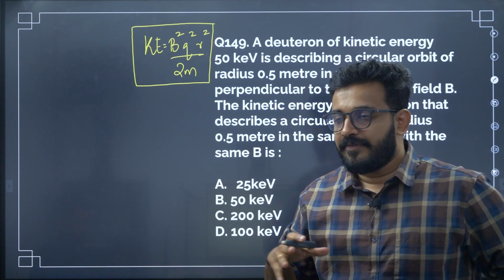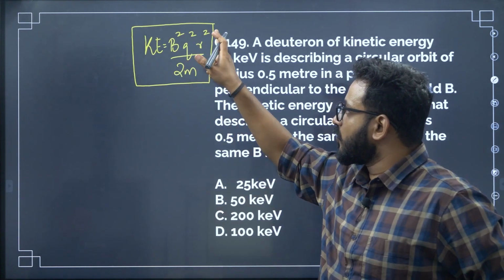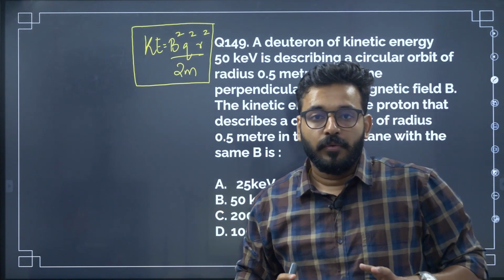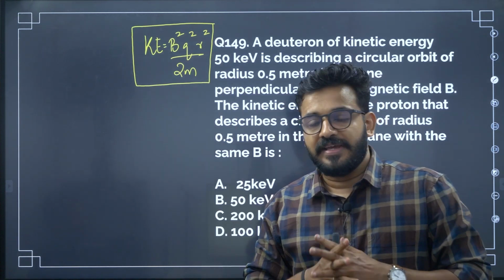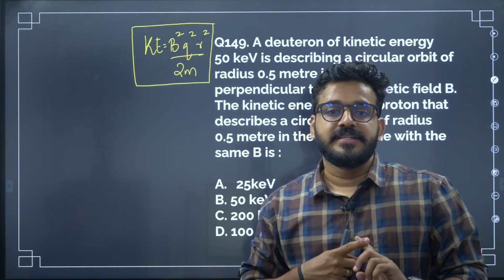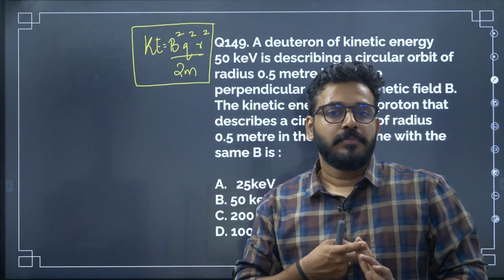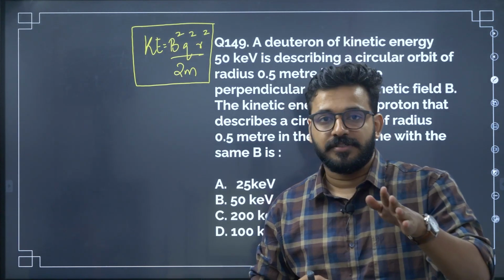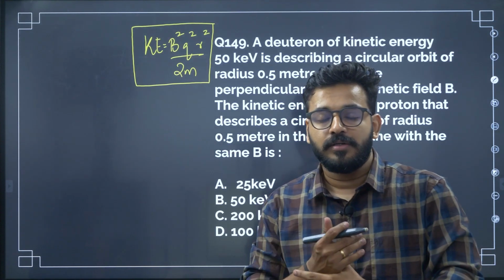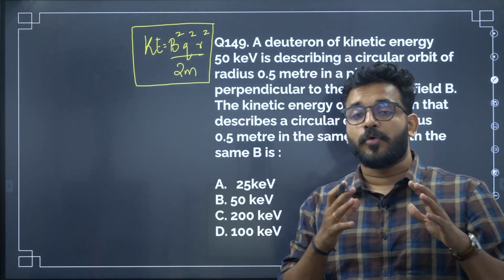Okay, that will have a kinetic energy of B squared q squared r squared by 2m. Now here the numerator is very much fixed. Why? Because the magnetic field is the same, the radius is the same, and both have the same charge. Deuteron and proton have the same charge. They have only a single proton, my mistake, a single proton.